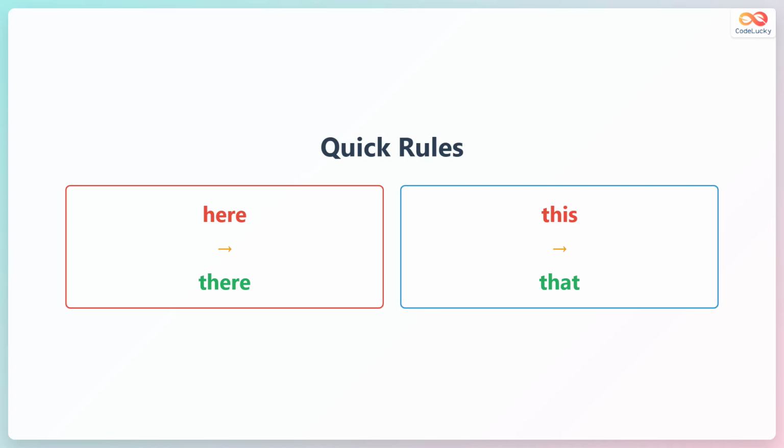Remember these two simple rules for place changes. Here always becomes there. This always becomes that. Apply both rules whenever you convert direct speech to reported speech.